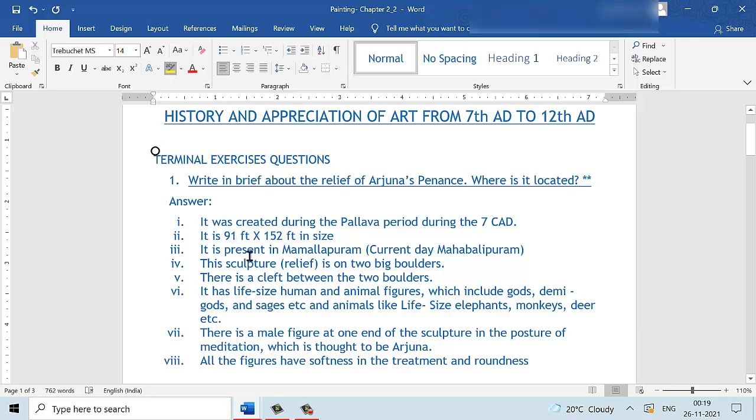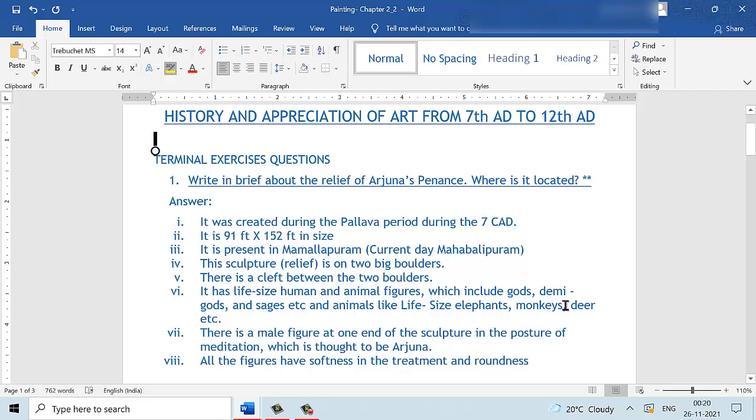It is 91 feet by 152 feet in size. It is present in Mamallapuram, the present-day Mahabalipuram. There is a cleft, a small division, between these two boulders. It has life-size human and animal figures.